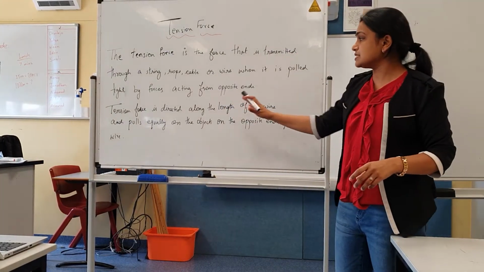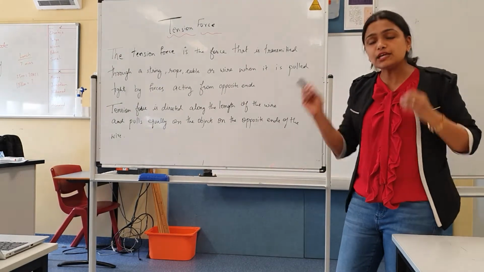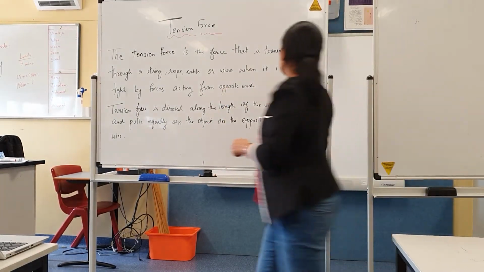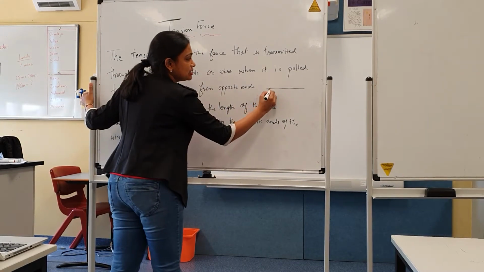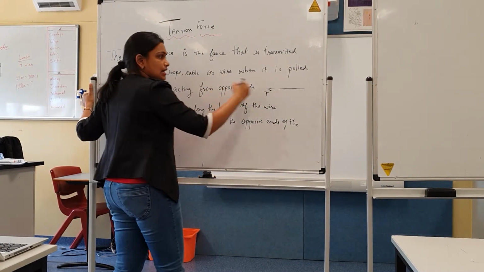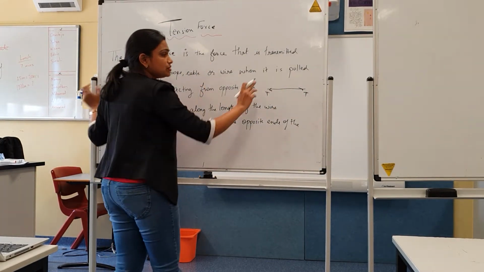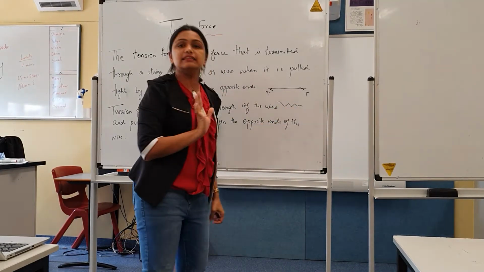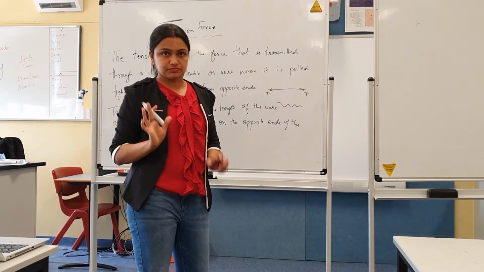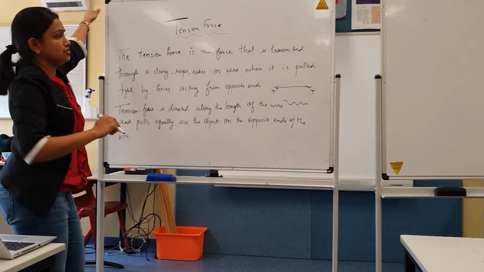Tension force is directed along the length of the rope, and it pulls equally from both the opposite ends. So for example, if you have a rope like this, then the tension at this side will be equal and opposite to the tension in this side. Make sure that the rope is pulled tightly. If the rope is something like this, then we cannot calculate the tension. This was a new concept and now we will be solving one question for tension.